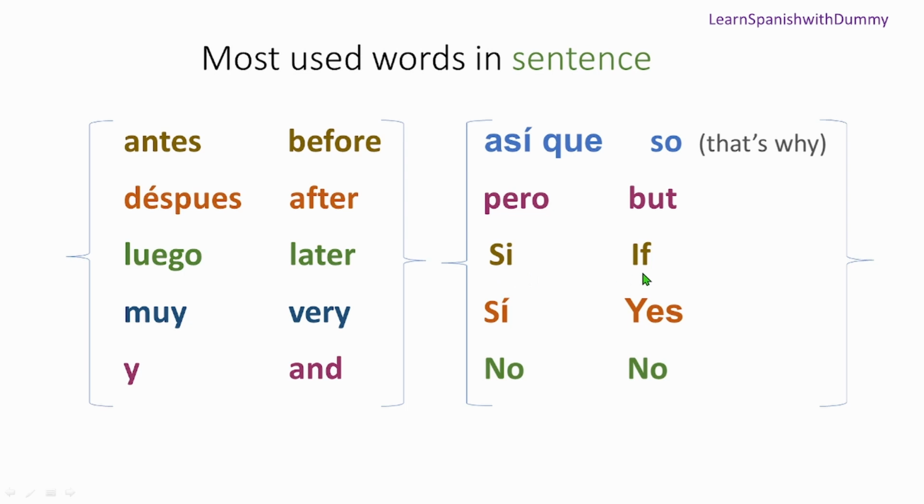Now this "si" is if. Now we have another "si" again, right? This "si" means yes. You may be wondering what the difference is. The difference is that here the I is normal, but here the I has an accent mark, "sí". You have to stress the I. Like, do you want to come? Then you say sí, sí, sí. And this one is just "si". Now this is "no", is no.